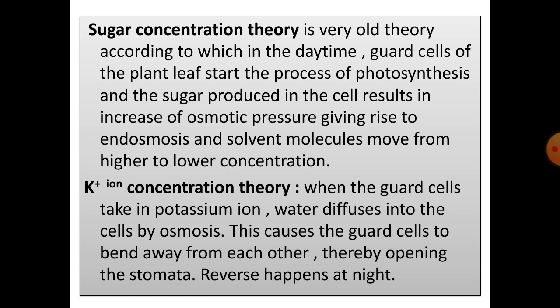Potassium ion concentration theory. According to this theory, the stomatal opening and closing depend upon the generation of potassium ions. During daytime, chloroplasts in the guard cells photosynthesize, which leads to production of ATP. This ATP is used to actively pump potassium ions from the adjacent cells into the guard cell. And increased potassium ions make the guard cells hypertonic. So again endosmosis takes place.